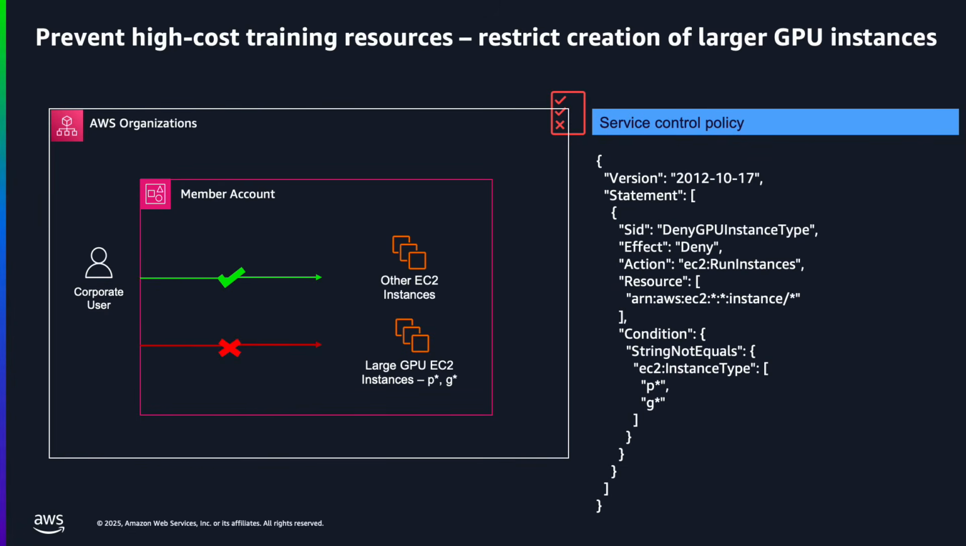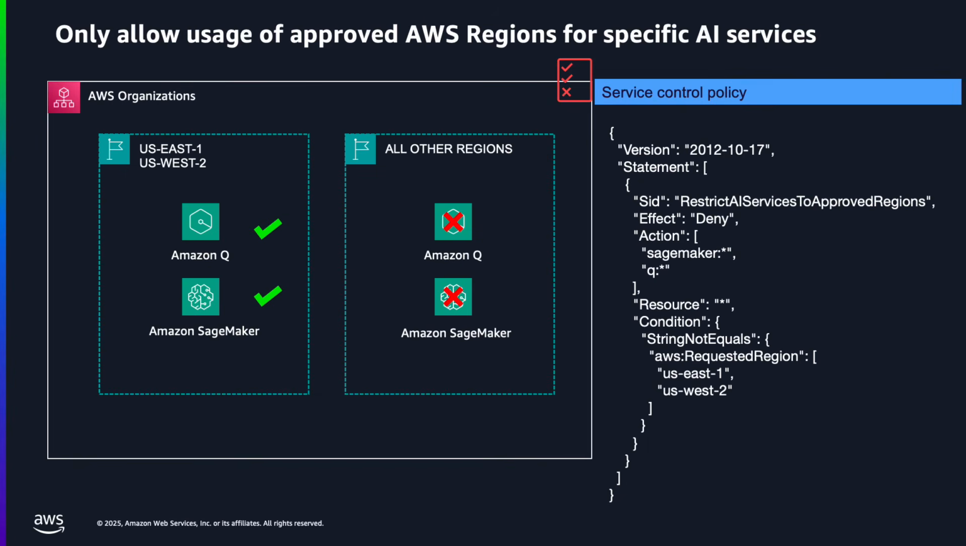The second control focuses on accidental cost. Some GPU-based instances, like the P and G families, are powerful but can be expensive if you are not using them correctly. Without limits, a developer may spin these up for experimentation, leading to unexpected bills. By enforcing an SCP that denies creation of those instance types unless specifically allowed, you can manage cost more effectively. This ensures GPU resources are used only for legitimate, high-value projects.